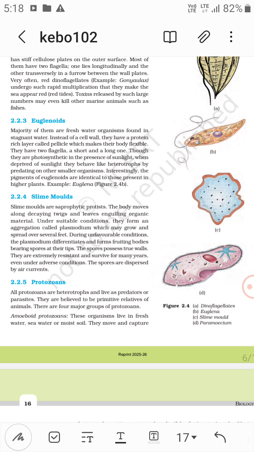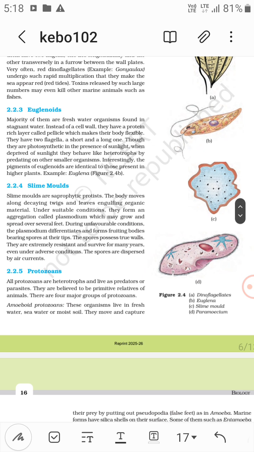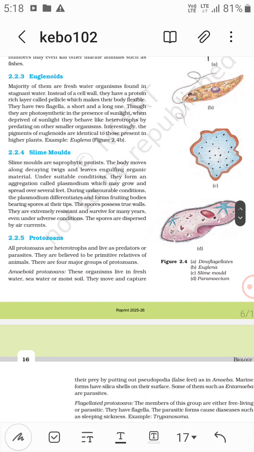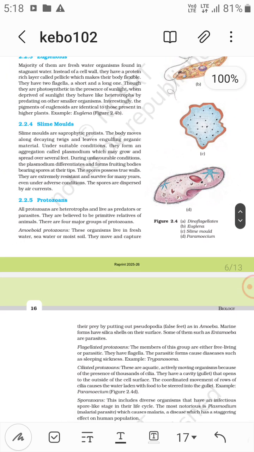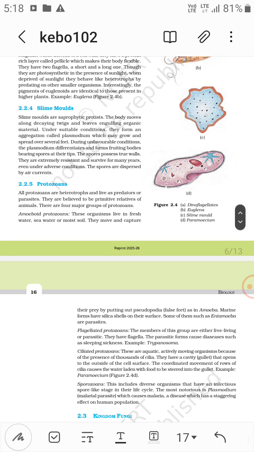Under suitable conditions they form an aggregation called plasmodium, which may grow and spread over several feet. In favorable conditions they form plasmodium. During unfavorable conditions the plasmodium differentiates and forms fruiting bodies bearing spores at their tips, and these spores are dispersed by air currents. The spore possesses two walls. But in the normal case, I think they do not have any kind of walls except the plasma membrane.